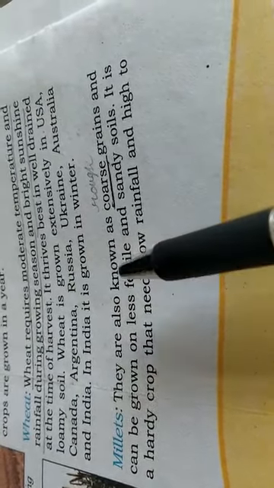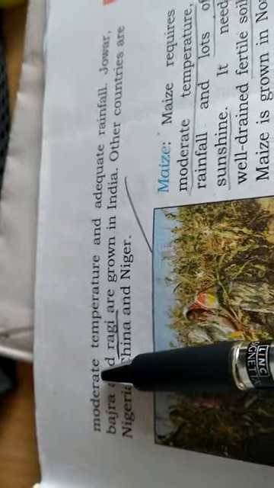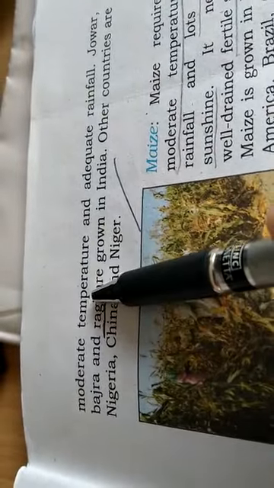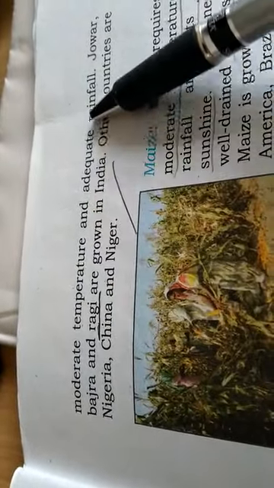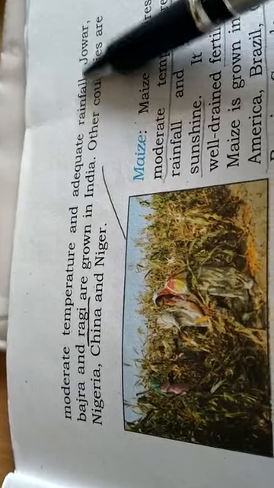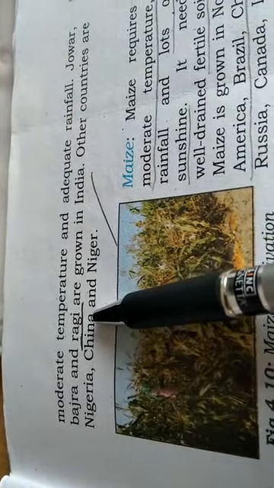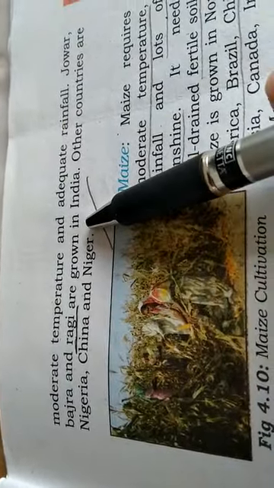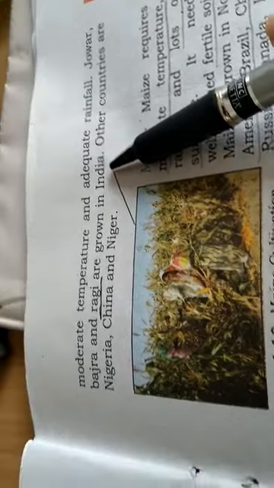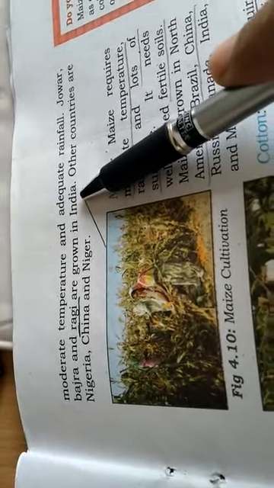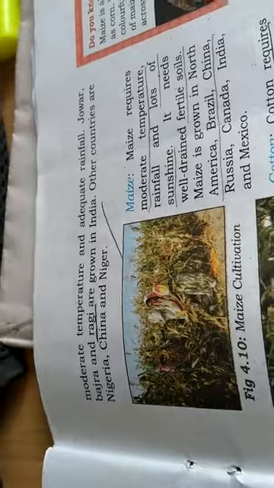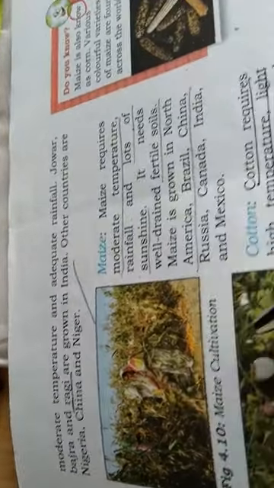It needs moderate temperature and adequate rainfall. Jowar, bajra and ragi are some grown in India. Other countries are Nigeria, China and Niger.